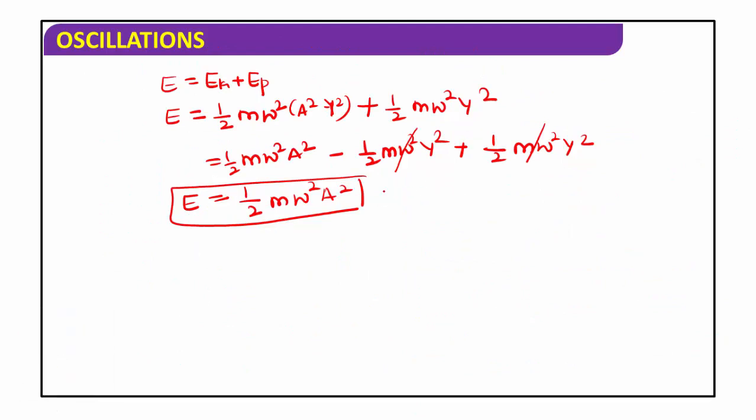The total energy of the particle performing simple harmonic motion is E equal to 1 by 2 m omega square a square, and it gives the expression for the total energy of the particle executing simple harmonic motion, and this total energy does not depend on displacement and time.